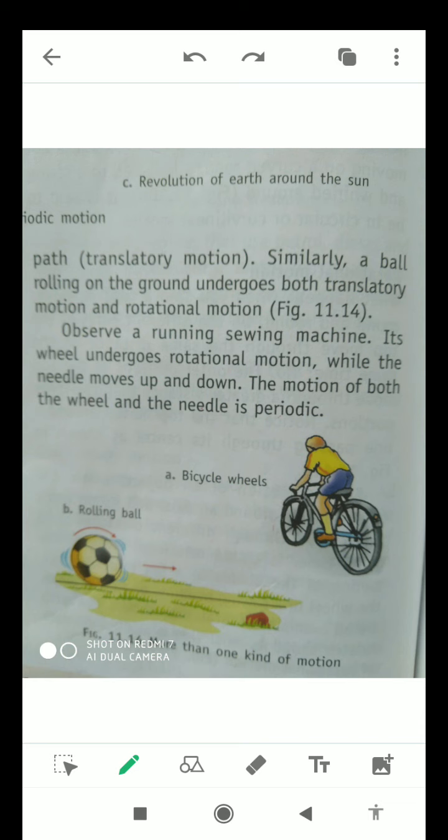Okay, students. Observe a running sewing machine. Its wheel undergoes rotational motion while the needle moves up and down. The motion of both the wheel and the needle is periodic. So at the same time you can see examples of different types of motion, like bicycle wheels, a rolling ball, etc.